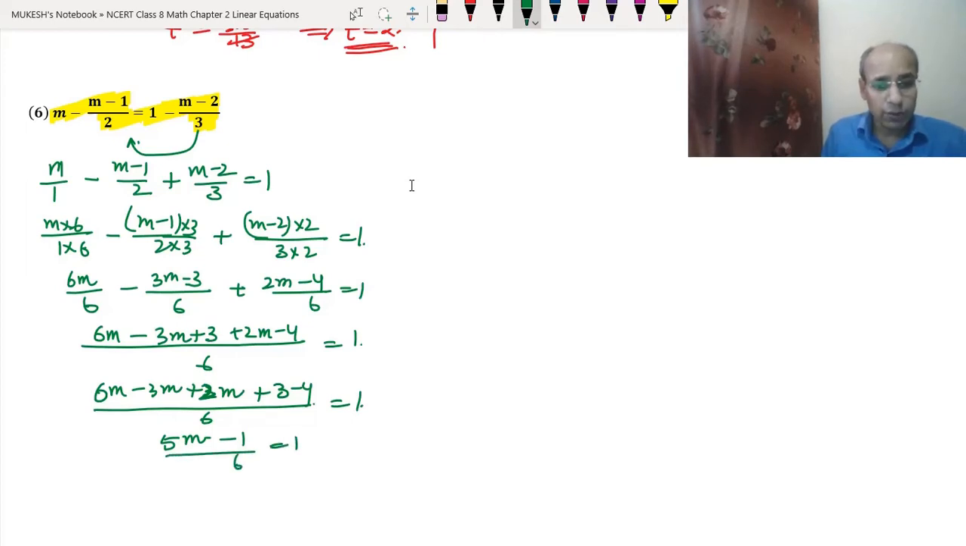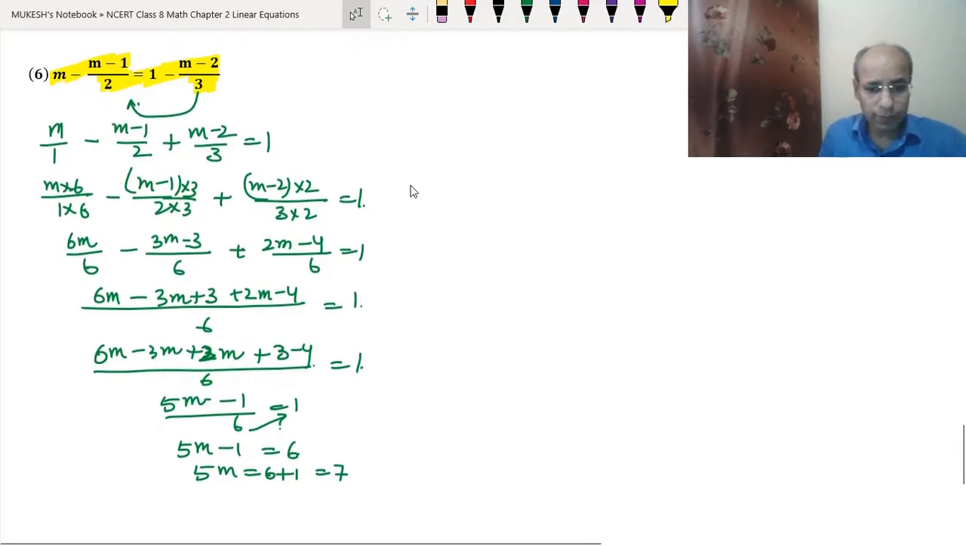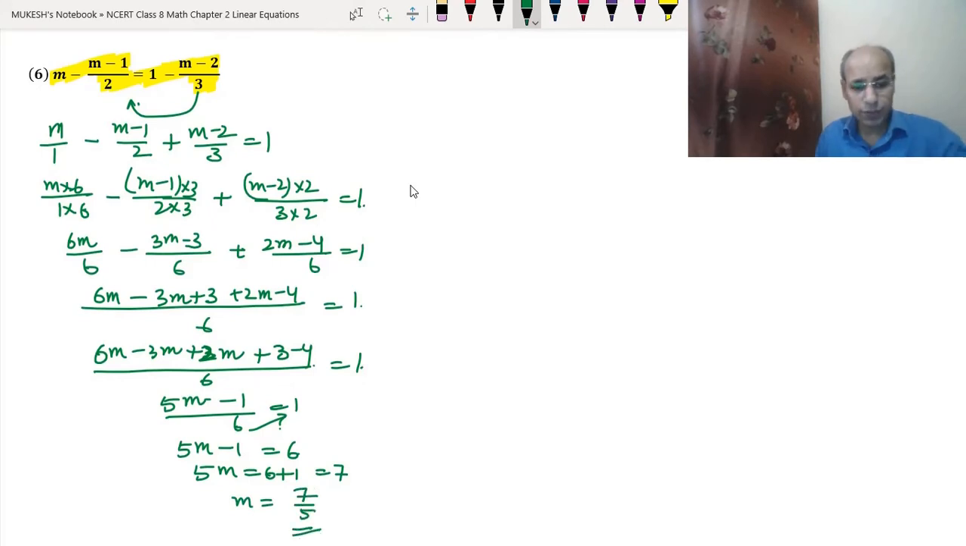Okay. Now 6 will be multiplied with this. So this will be 5m minus 1 will be equal to 6. So 5m will be equal to 6 plus 1, which is equal to 7. So m will be equal to 7 upon 5 is the answer. Okay. So the answer, m, became 7 upon 5. I hope this is clear to you.